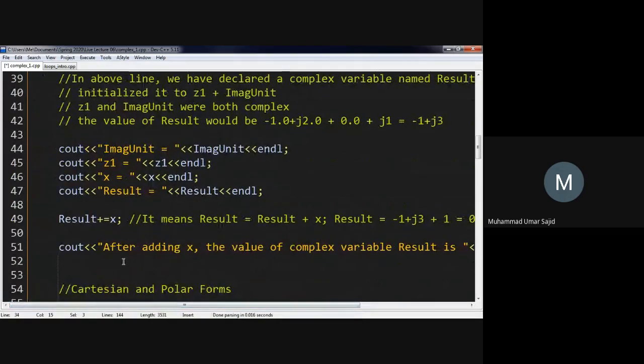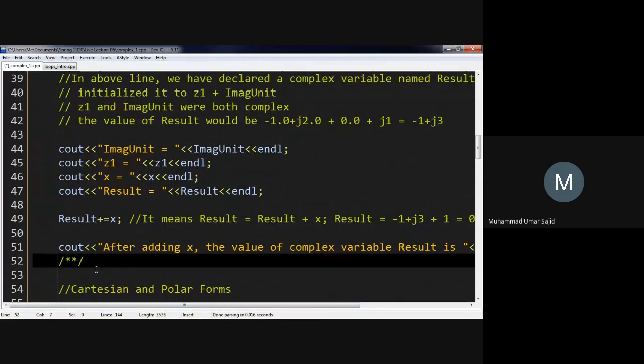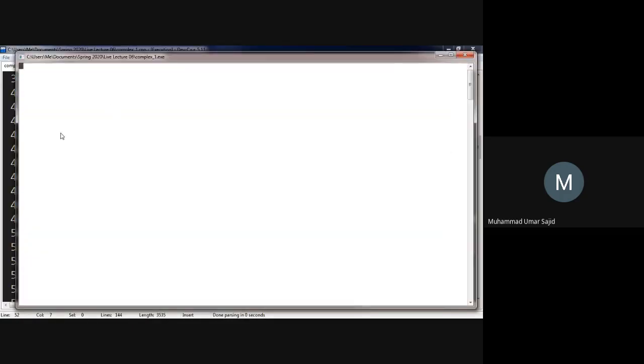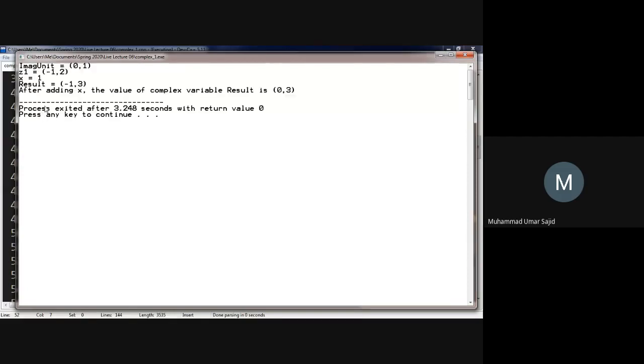So after adding x, the value would be result plus x. The real number would be added to this part. So -1 plus 1 would be equal to 0. And I think it should say 0, 3. So we have the real part equal to 0 and the imaginary part equal to 3.